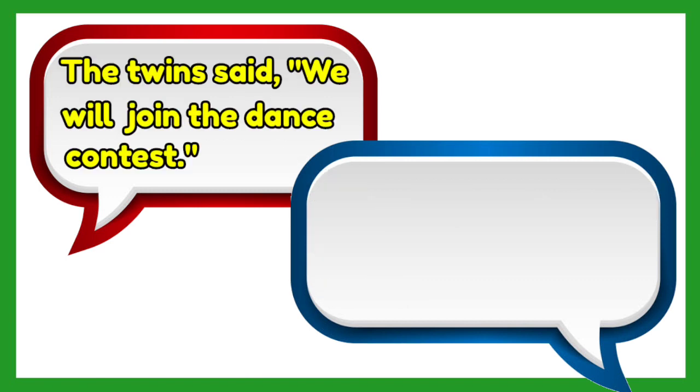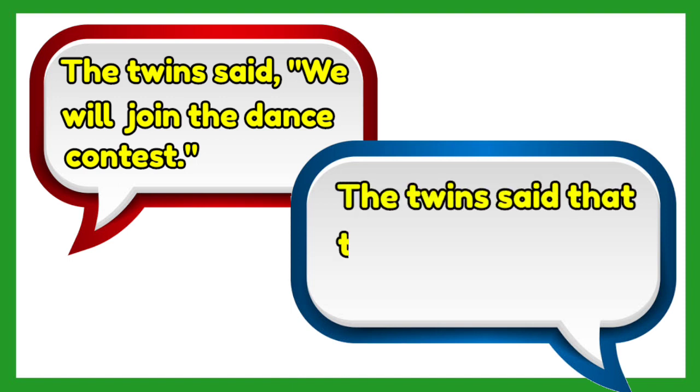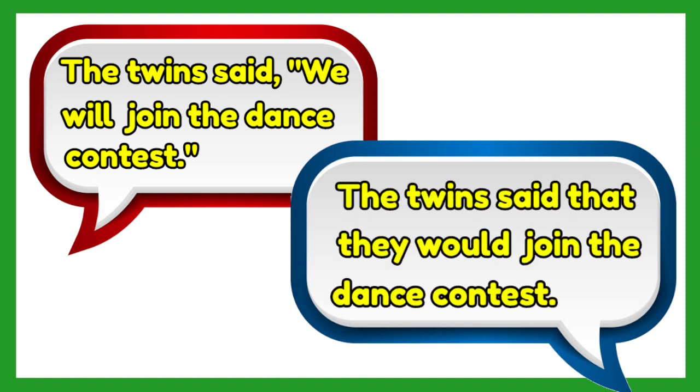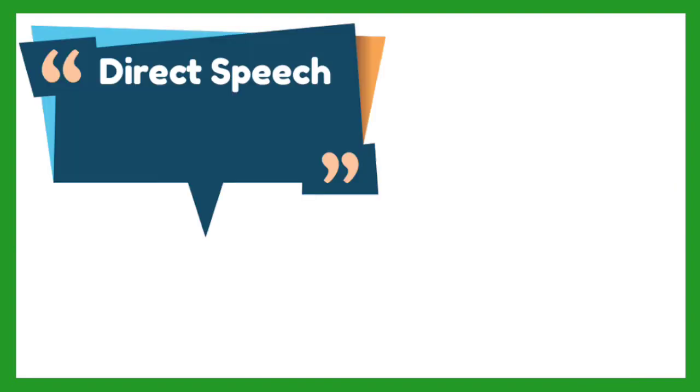Another example, the twins said, "We will join the dance contest." If we change this into an indirect speech, it will become, the twins said that they would join the dance contest. Again, will in the direct speech is now would in the indirect speech. And then we in the direct speech is changed into they because it refers to the twins who said the statement. And twins is plural. Is it clear?